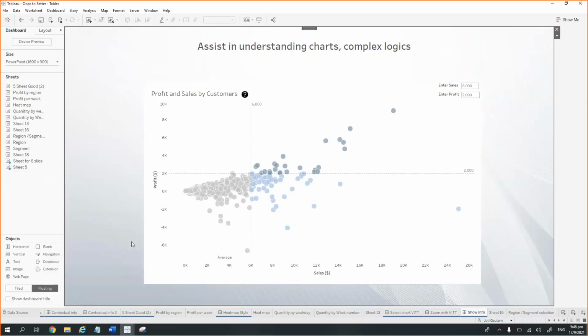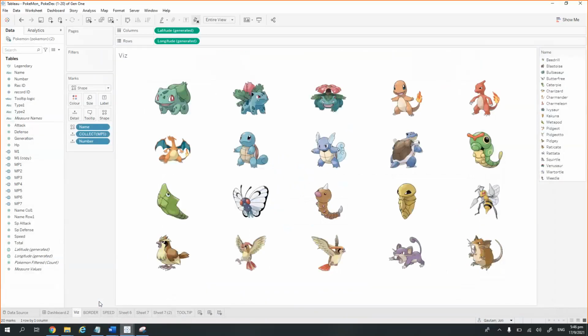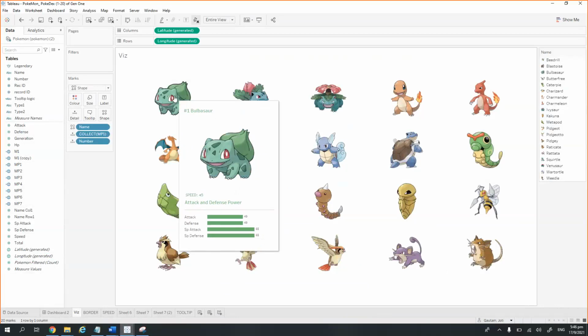After the show info, I want to show another use case as well. So there was one quiz created by me recently on Tableau Public regarding the Pokemon. So what we have done here is that I have taken the simpler version of the visualization. So when I hover over here, it is showing me all the information, like it is showing me a picture as well.